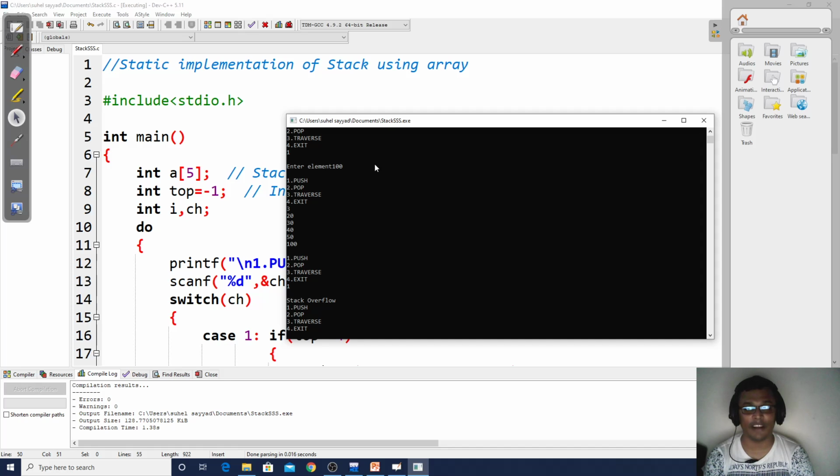20, 30, 40, 50, 100. What will be popped first? LIFO, last in, first out. 100 will be popped first, right? So it will print 100 is popped. Again, if I do a pop, what will be popped? 50 is popped. Again, if I do a pop, what will be popped?